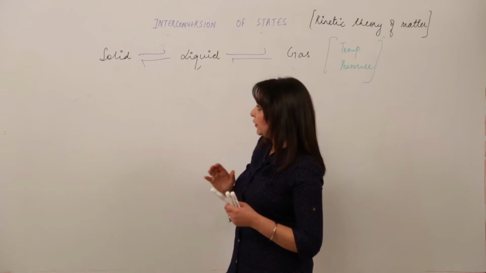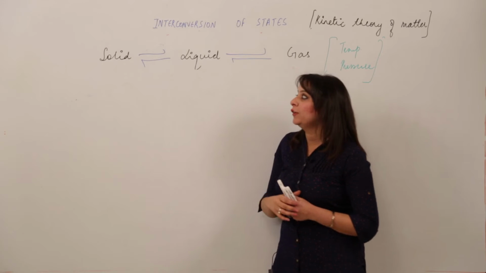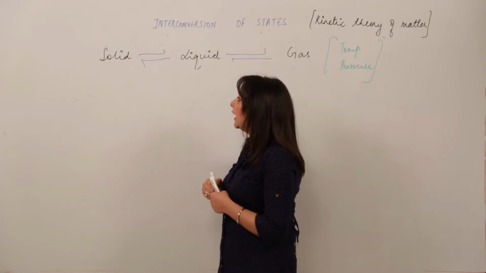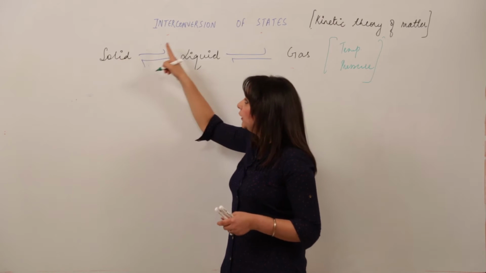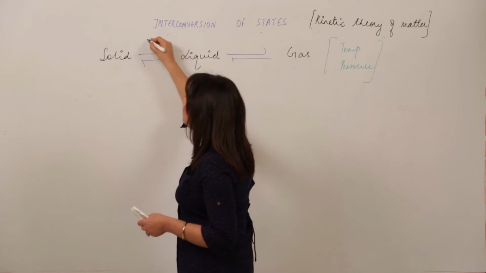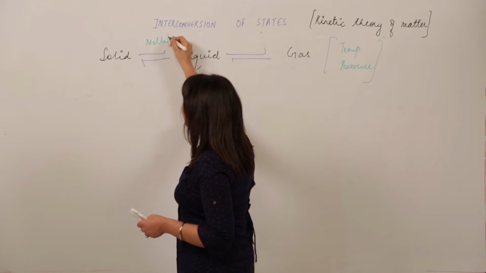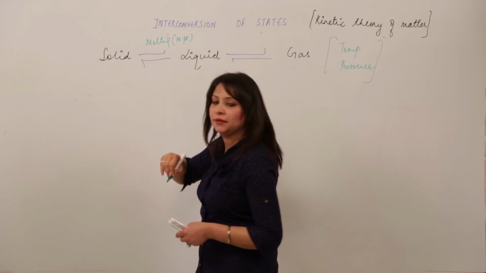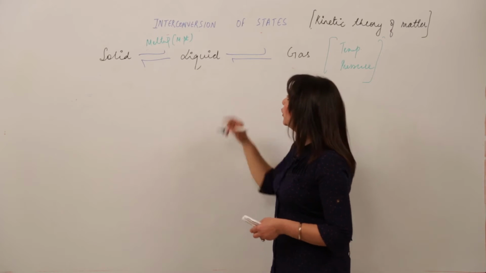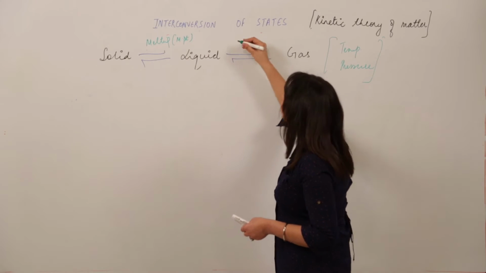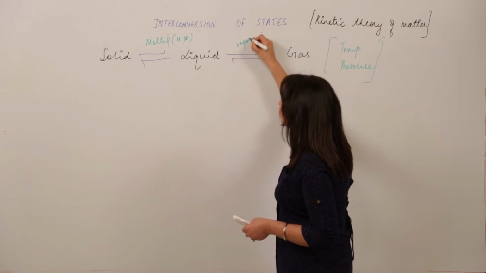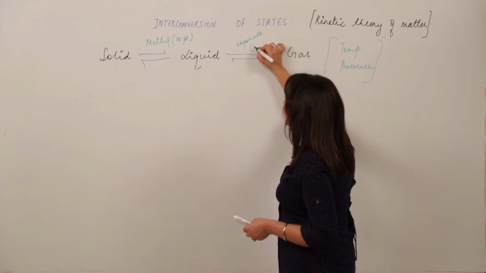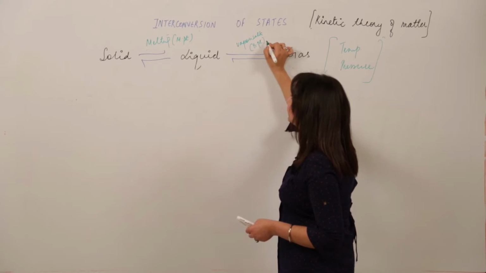So first of all, I would like you to know the names given to these conversions. When we convert solid to liquid, it is called melting, and it occurs at a particular temperature, that is the melting point. And the conversion of liquid to gas is vaporization. It occurs at the boiling point.